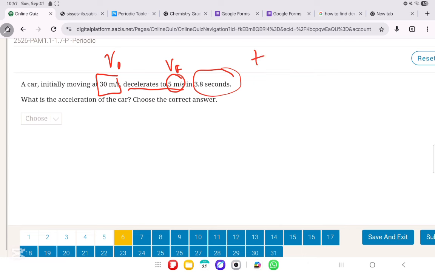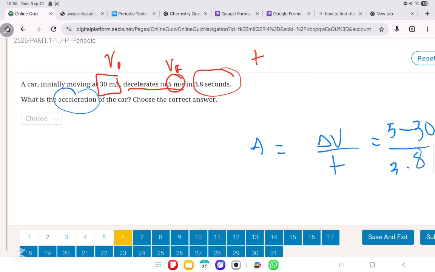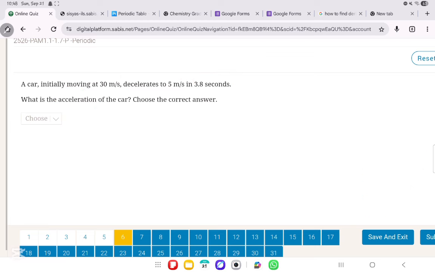What do they need us to find? They need us to find the acceleration of the car. We know that acceleration is the change in velocity over time, so delta V over t. So it's going to be V final minus V initial over the time, which is 3.8. So 5 minus 30 over 3.8, that's going to be approximately minus 6.6 meters per second squared.